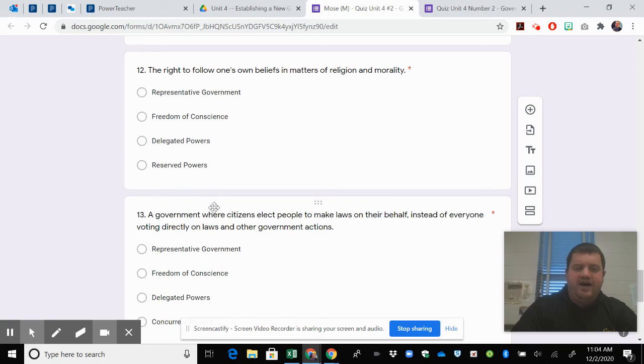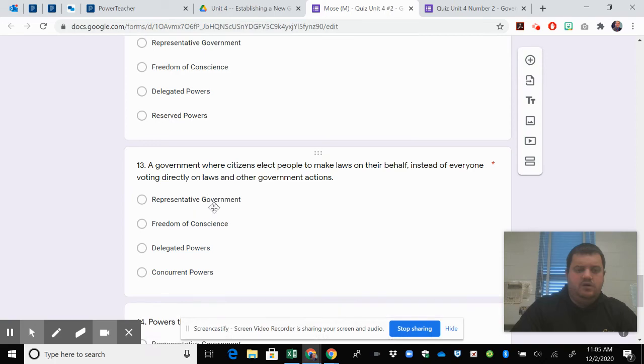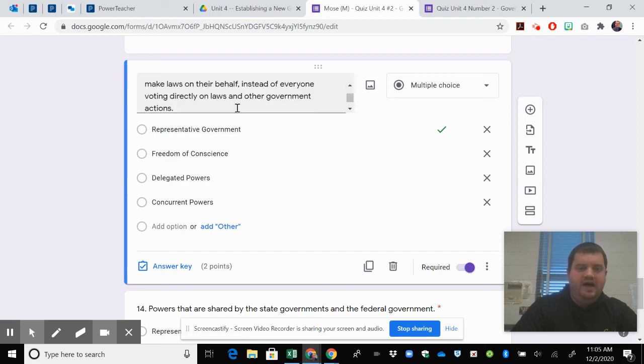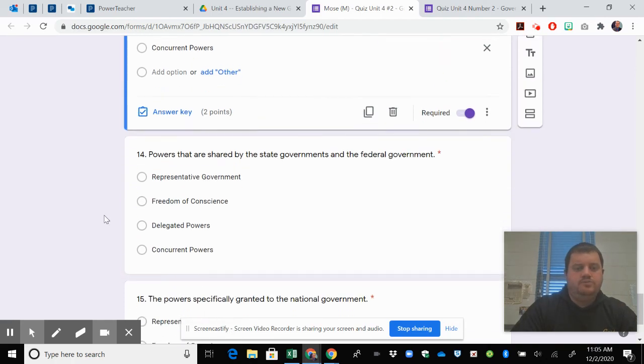Number 12, the right to follow one's own belief in matters of religion and morality. A is representative government, B is freedom of conscience, and C is delegated powers, and D is reserved powers. Question number 13. A government where citizens elect people to make laws on their behalf instead of everyone voting directly on laws and other government action. A is representative government, B is freedom of conscience, C is delegated powers, or D is concurrent power.